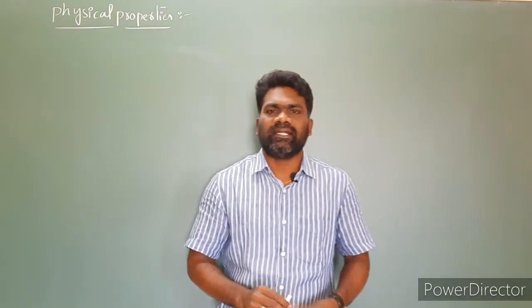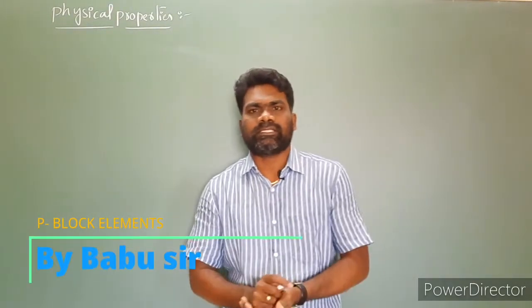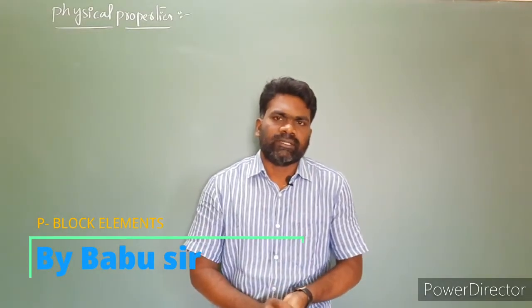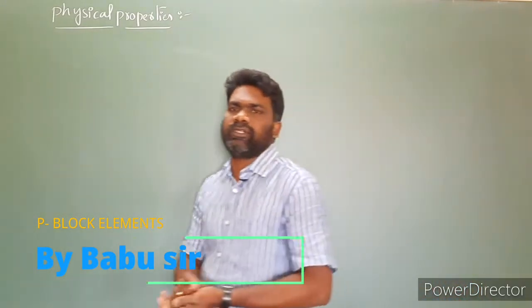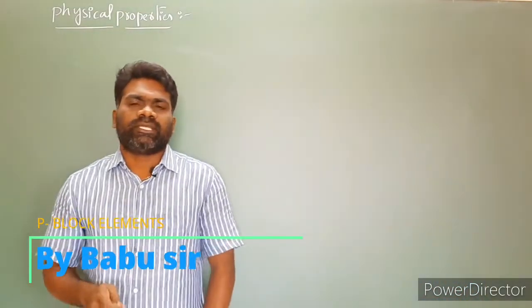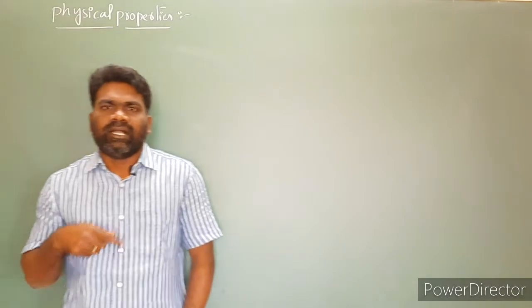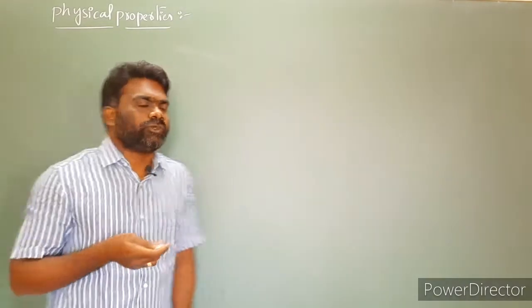In the last class you learned the occurrence and atomic properties of group 15 elements. Today's topic is the physical properties of group 15 elements. First one, physical state. In the physical state, nitrogen is a gas and all the remaining elements are solids.